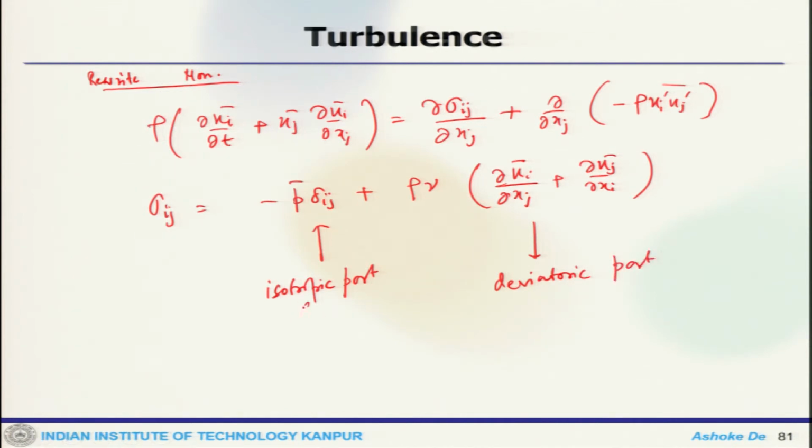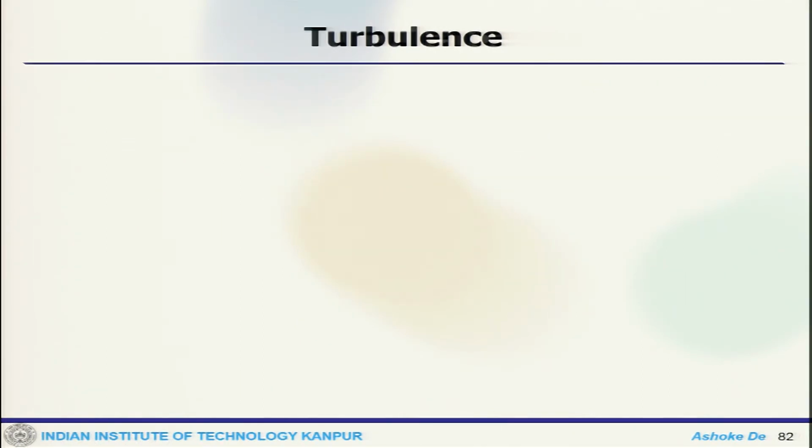So, that means this is the pressure stress and this is the shear stress. Now, one can again, to close that Reynolds stress term, bring in the Boussinesq hypothesis. So, we apply the Boussinesq hypothesis so that we can write this Reynolds stress term in a slightly different way.